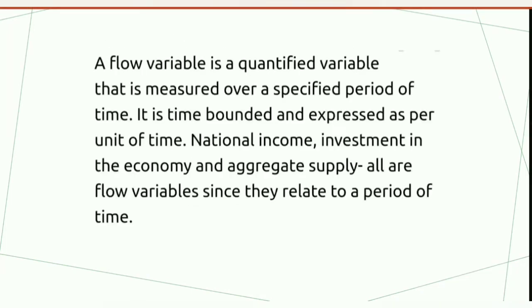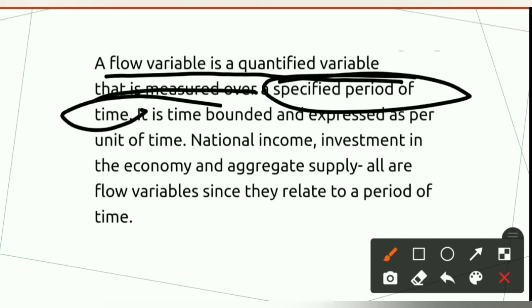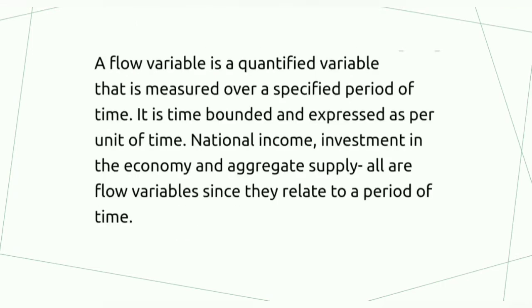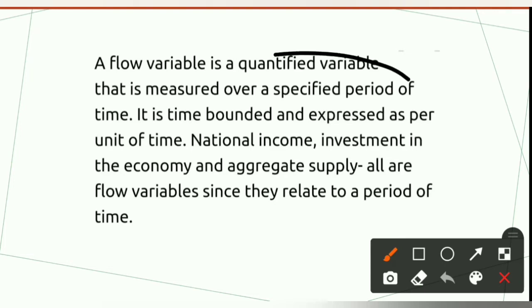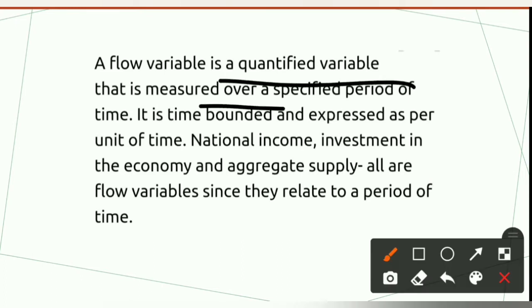Now see here, what is a flow variable? A flow variable is a quantified variable that is measured over a specified period of time. That is why the income of a family is considered a flow variable. Search on Google for more examples and you will get clear about the concept. Also read these lines one by one.